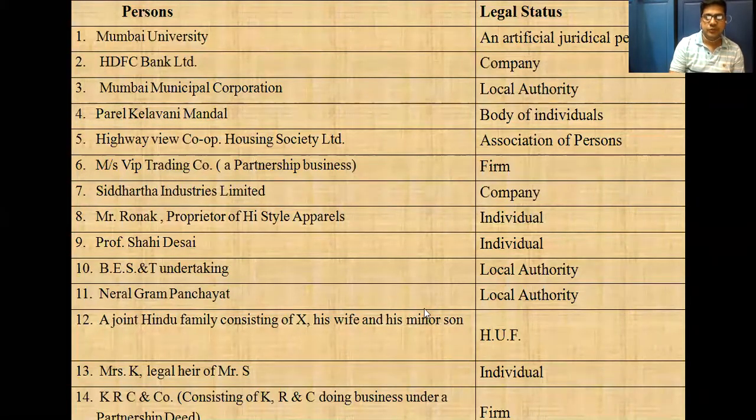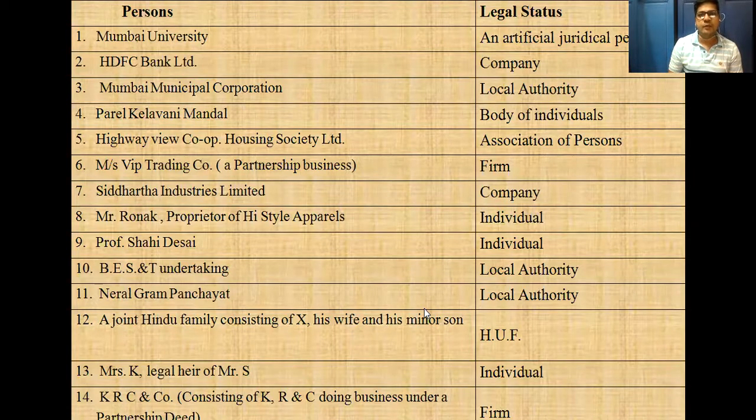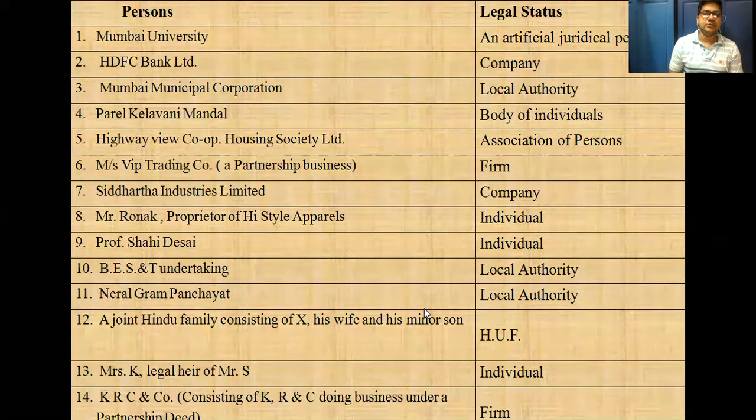So it's a firm. So friends, such types of questions may come in an exam, and you have to find out their legal status. This is one of the important parts that we have studied. We should know about the legal status of an individual. This particular legal status you have to understand. Whatever I have discussed now, I discussed two definitions, that is assessee and person, and what type of question will come.